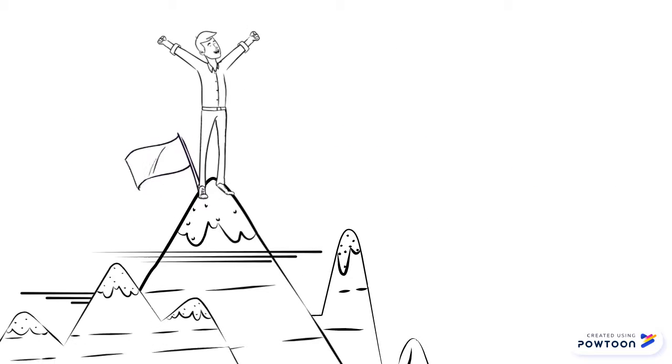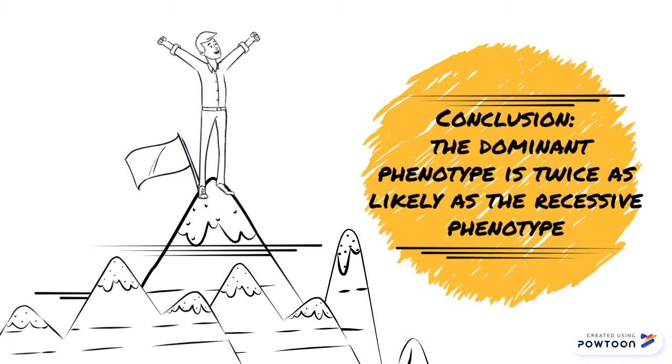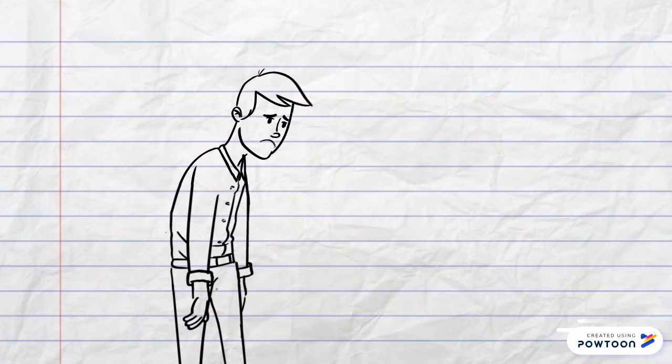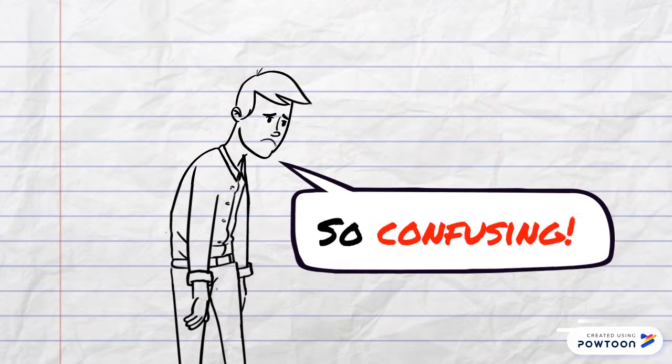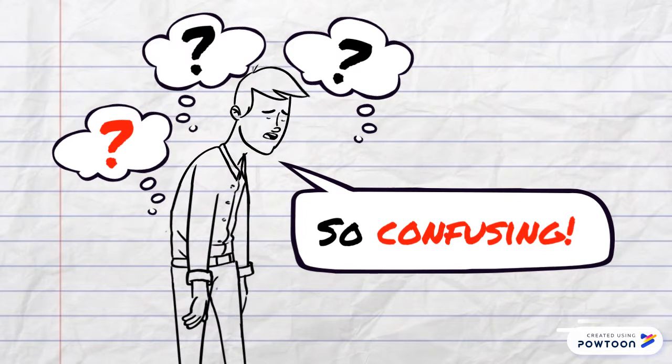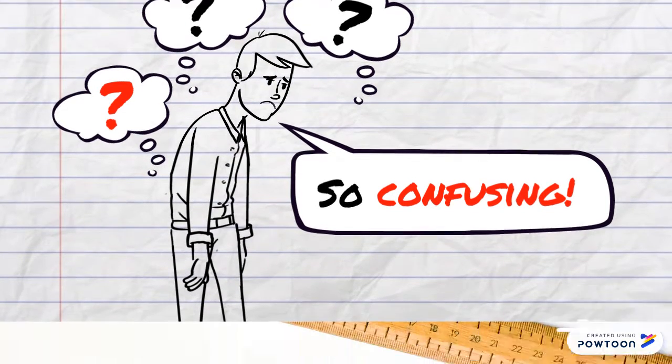From this information, it is easy to conclude that the dominant phenotype is twice as likely as the recessive phenotype. However, this is incorrect. How common a trait is depends on how many copies of that gene version or allele are present in the population, not whether the trait is dominant or recessive, as recessive alleles can also be present in a population at high frequency.